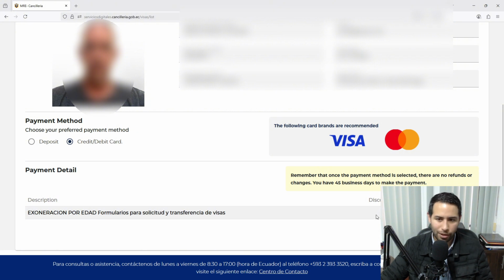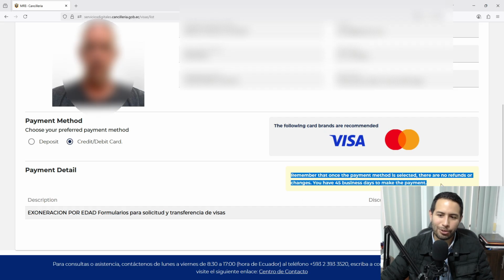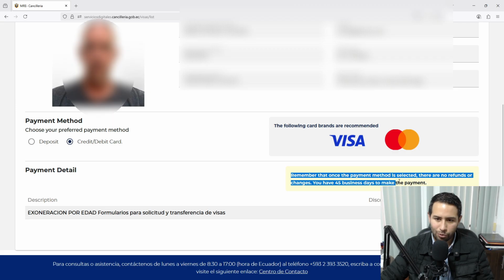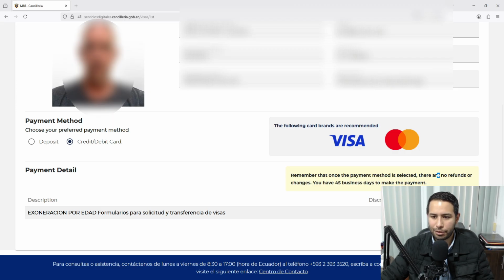But most cases will not have the discount. So don't be afraid if the system shows you 50. That's the normal fee. Remember that once the payment method is selected, there are no refunds for changes. You have 45 business days to make the payment.